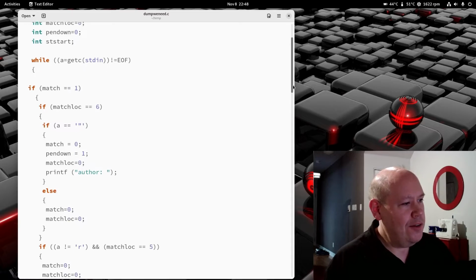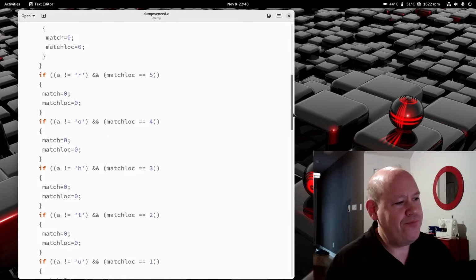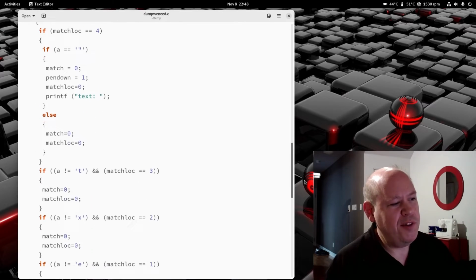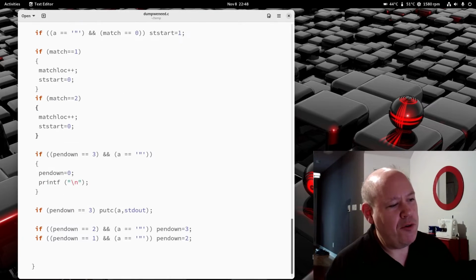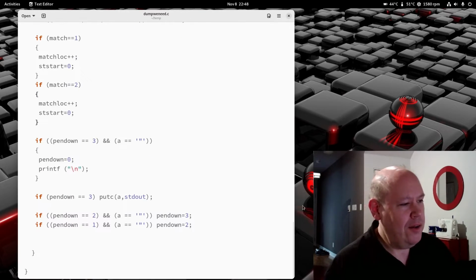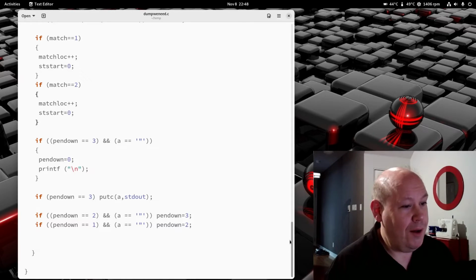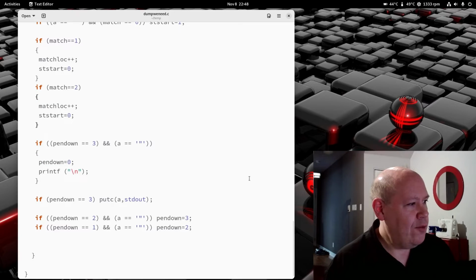So here we go. It has a sort of logic where things are in a certain order that you need, so that the next time you go through the loop, it's all one big loop. I had ideas about copying the entire thing into memory and then doing string comparisons and making sure I don't run over the edge of the string. But hey, it works. So basically, that's what it is.